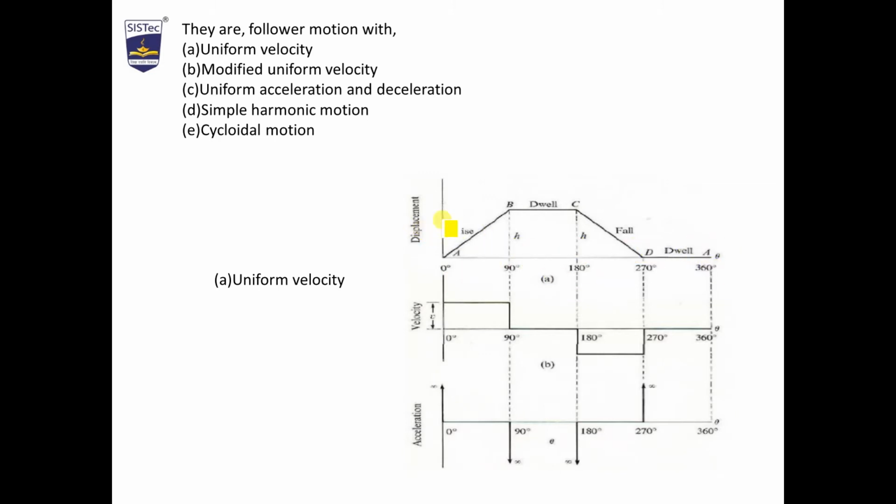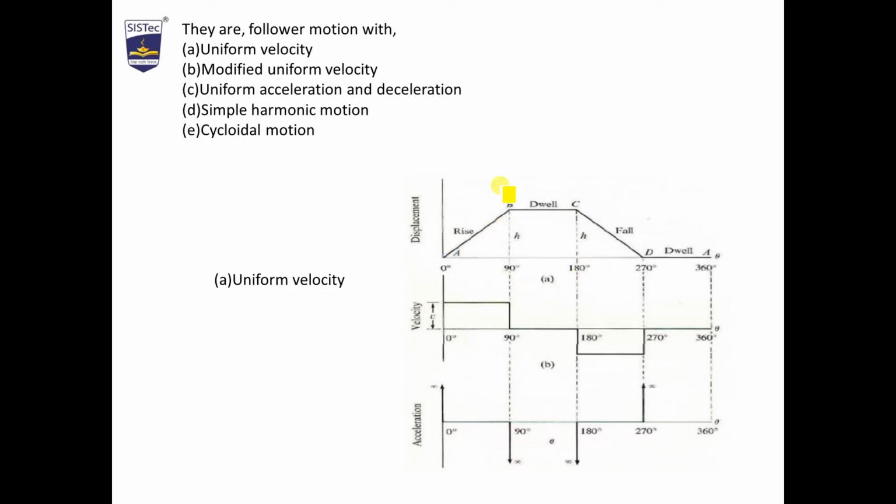So vertical is the displacement of follower and horizontal is the displacement of cam. So when cam is rotating 360 degree, how much follower is displaced is shown in this graph. So from 0 degree, your cam is moving up, so it is called rise. From A to B, your follower is rise till B, till 90 degree.